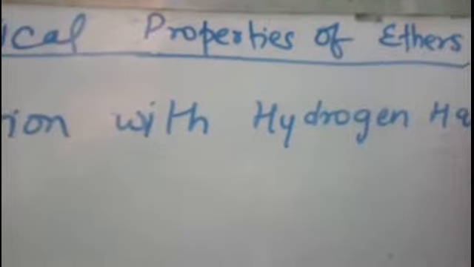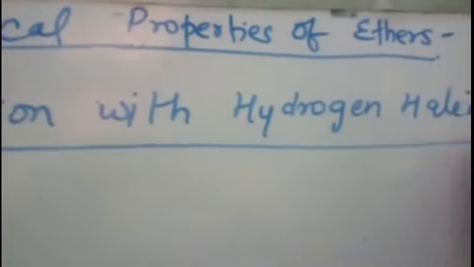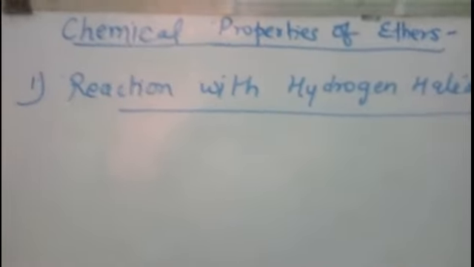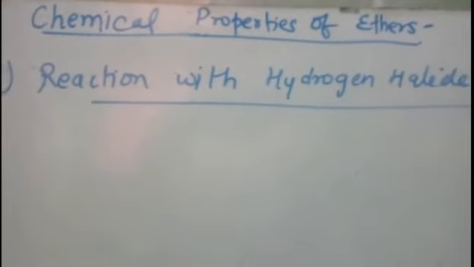Ethers are very unreactive compounds, they are very less reactive due to the stable C-O bond, right? Therefore they will react only under drastic conditions.